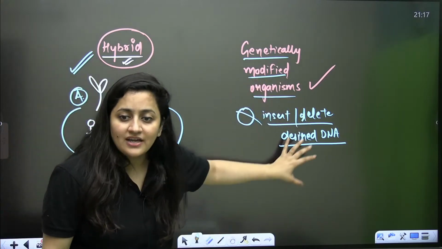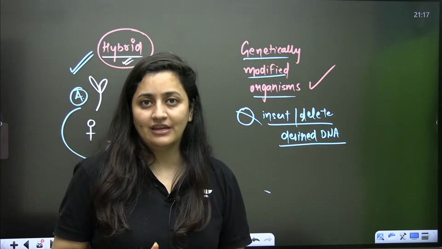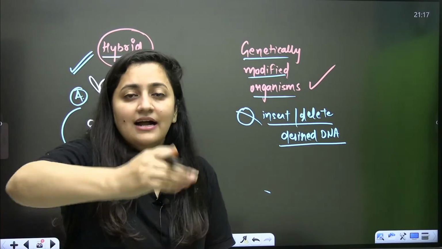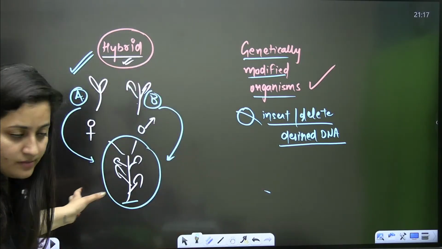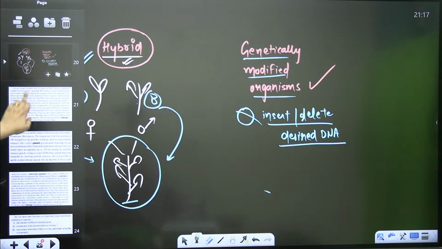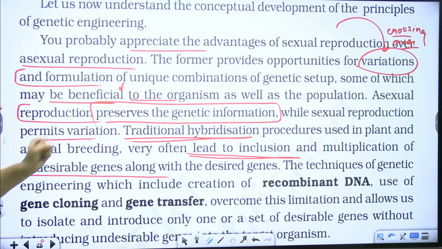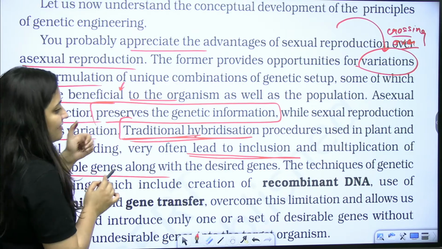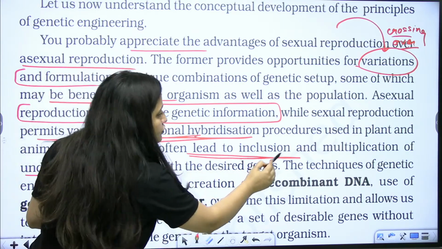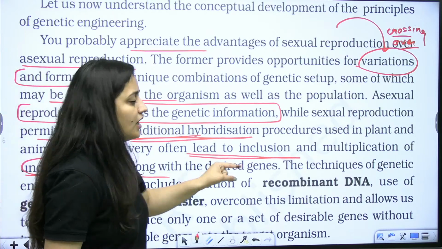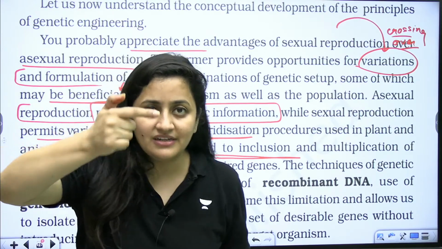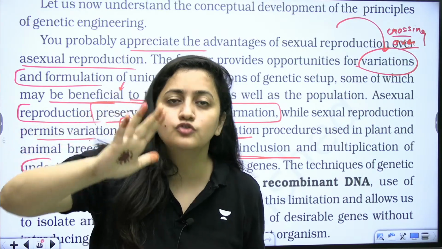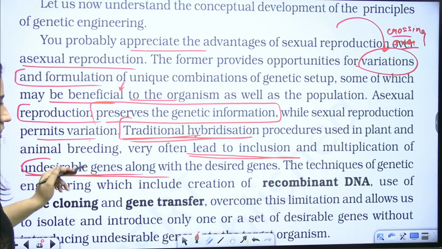So in the case of genetically modified organisms, when you use genetic engineering, there is no need to pass undesired traits. You can just remove that. Clear? That's why this modern biotech is better than the traditional hybridization, right? So basically here they are saying that traditional hybridization procedures can often lead to inclusion and multiplication of the undesired genes along with desired ones. So with the desired characters, undesired characters will also be passed to the next generation. That's the meaning here. Clear?